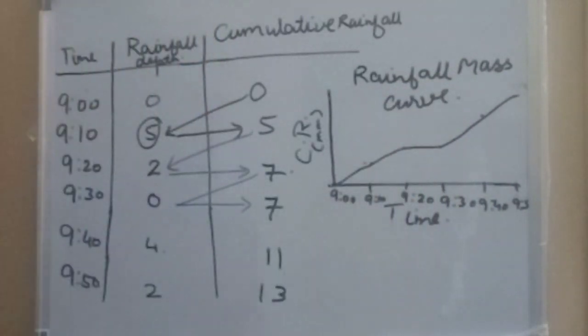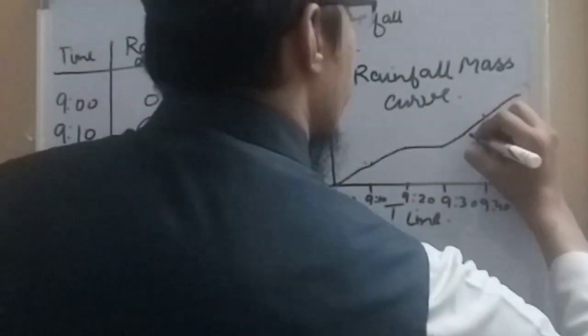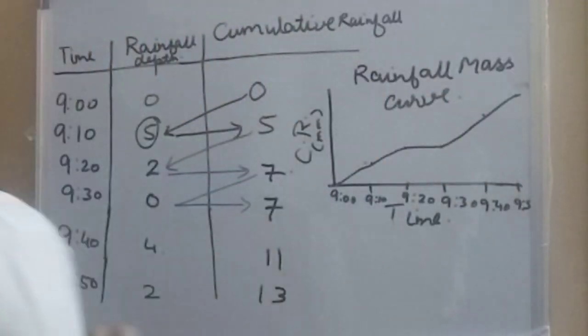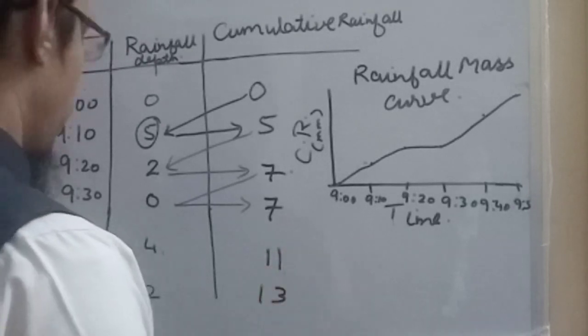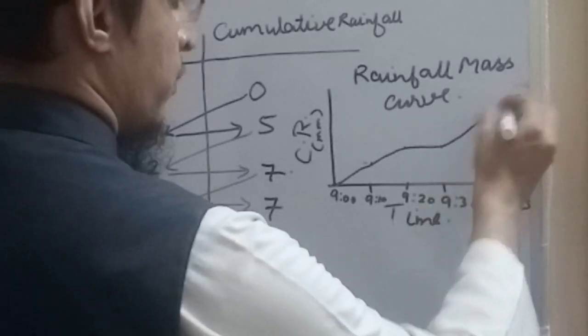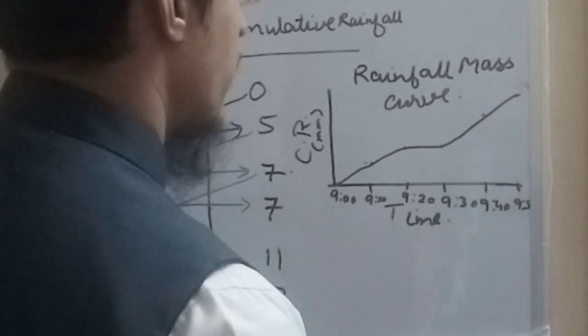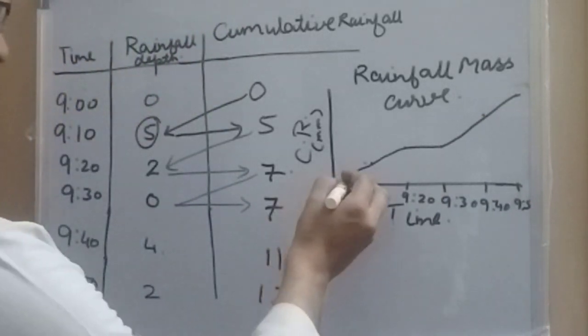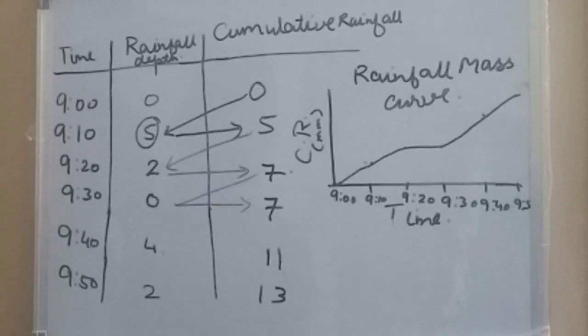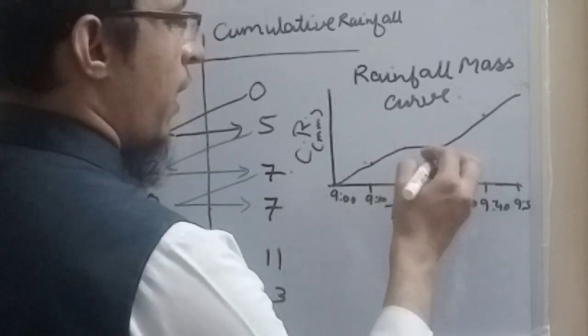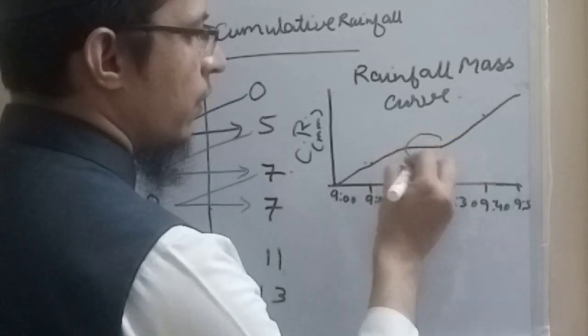Rainfall mass curve obtained from the data. Now you can see the maximum intensity of rainfall is here because slope is maximum here. It can be seen from here, and during this whole duration 9:30 to 9:50. Otherwise, if we talk about individual, then here we have a greater slope. And during 9:20 to 9:30, slope is 0.